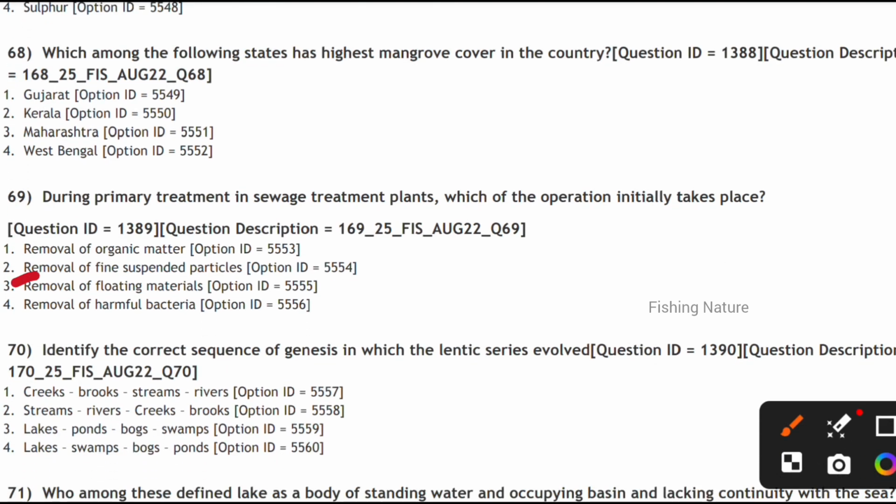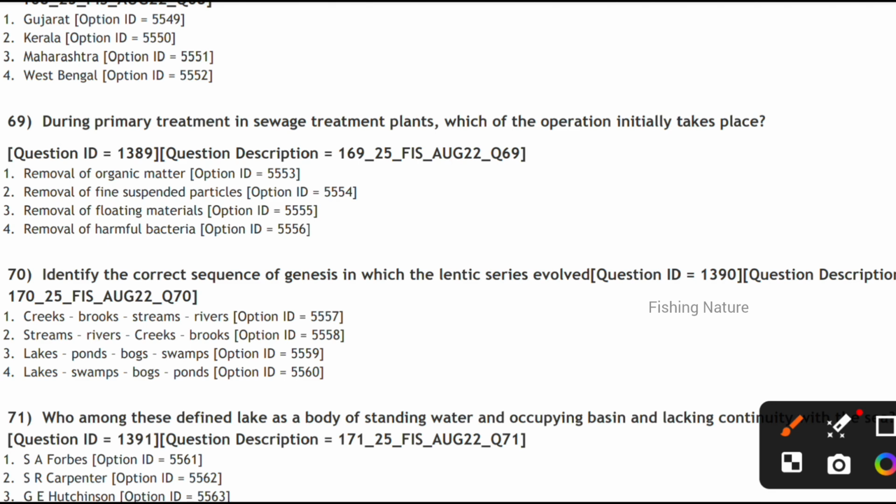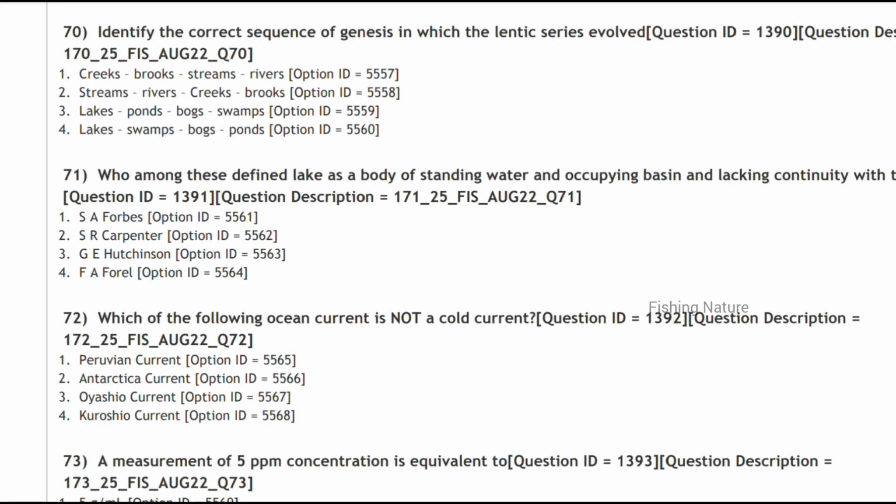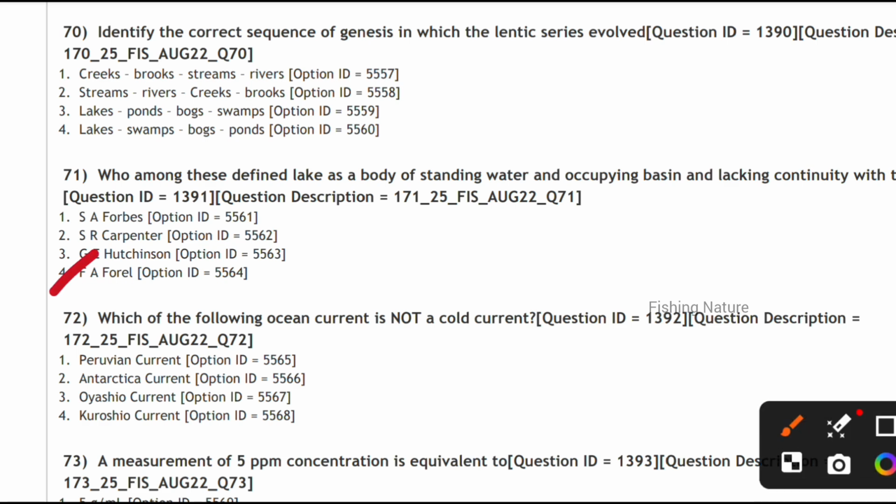And identify the correct sequence of genesis in which of the lentic series evolved. In the lakes, ponds, bogs and swamps. Who among these defined lake as a body of standing water occupying a basin and lacking continuity with the sea? It is defined by F.A. Forel. Option 4. Next, which of the following ocean current is not a cold current? Kuroshio current is a warm water current, so it is not a cold current.